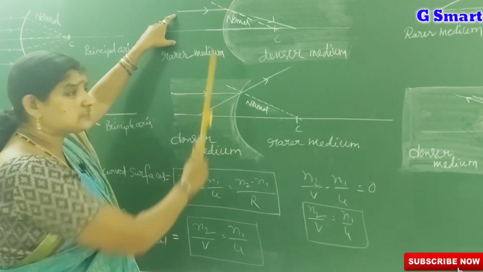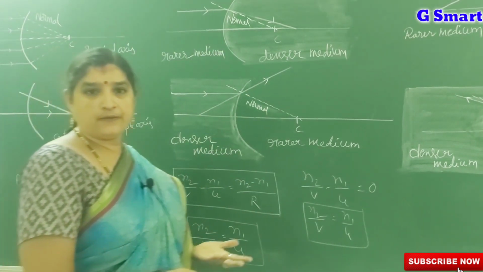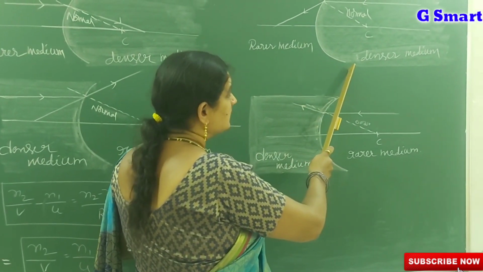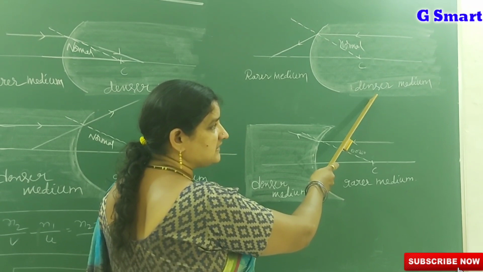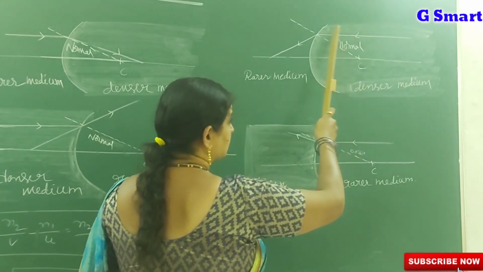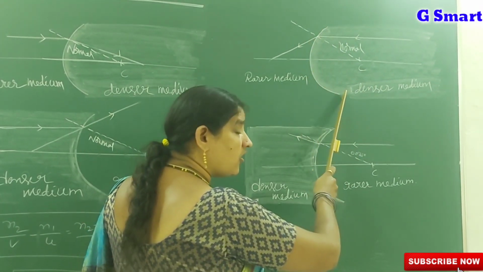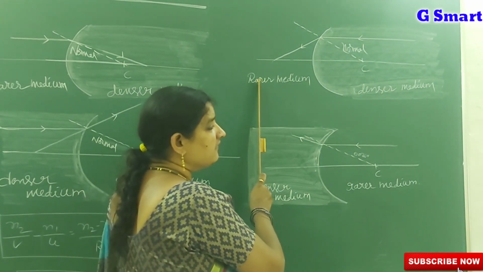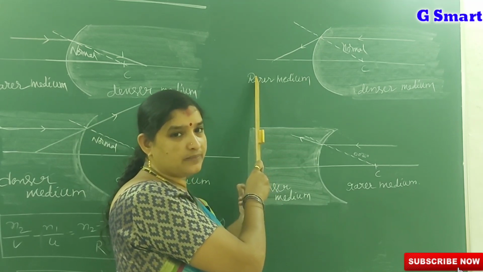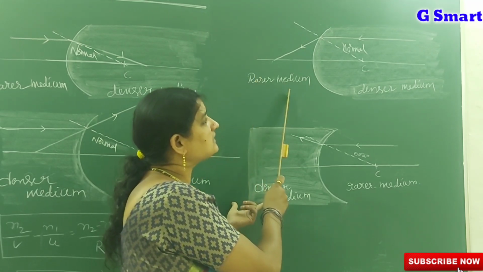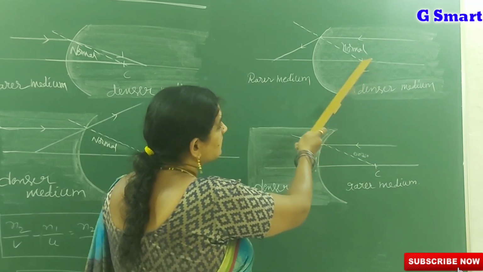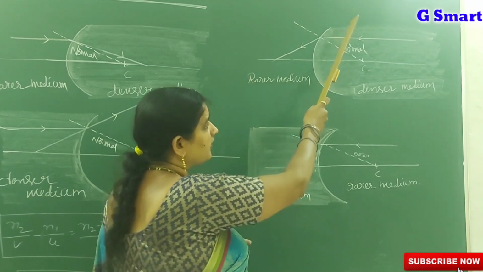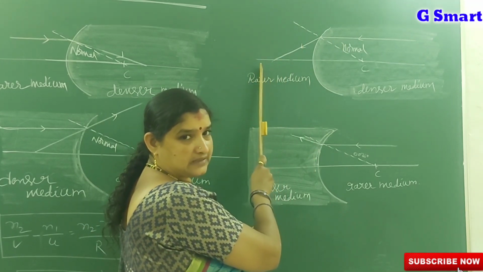These are convex surfaces. Then what about concave surfaces? Let us see here. This is a concave surface. This is the rarer medium and this is the denser medium. When a light ray passes through a concave surface from the denser medium to the rarer medium, we already know that it passes away from the normal. This is the normal. So away from the normal, after refraction, it touches the principal axis.